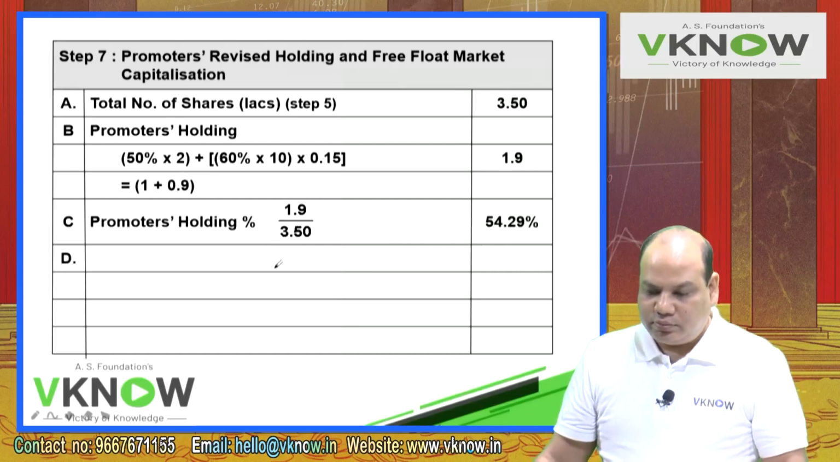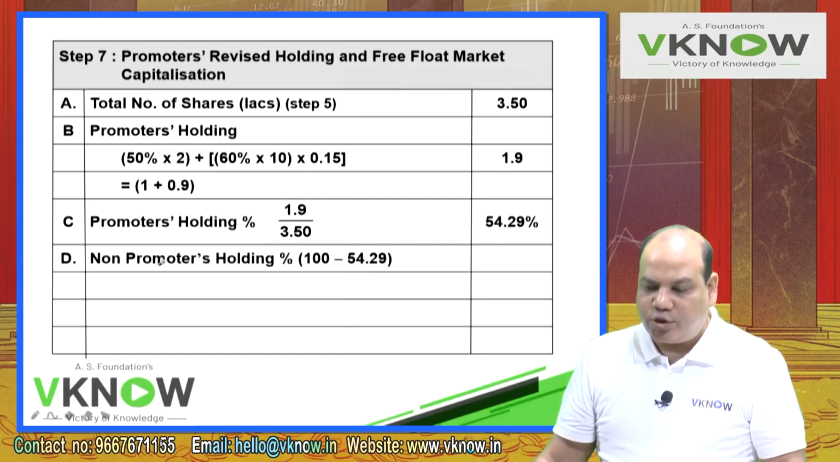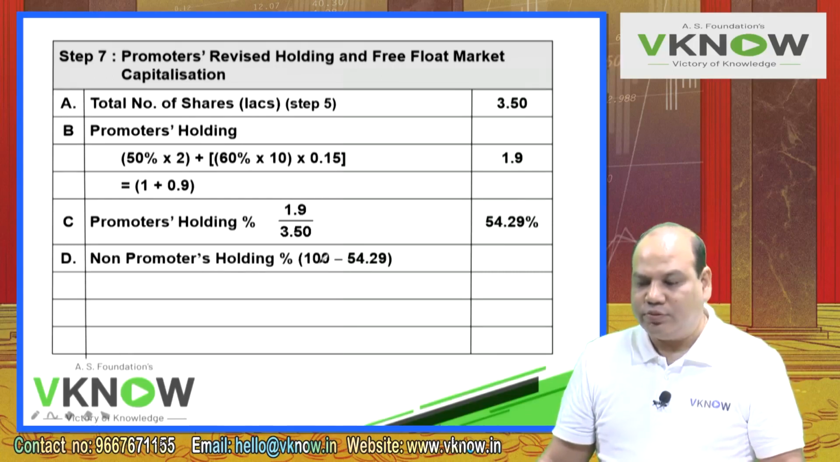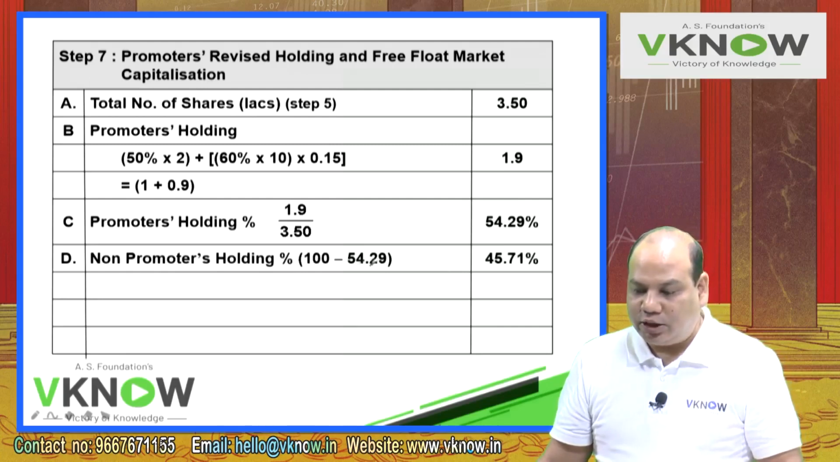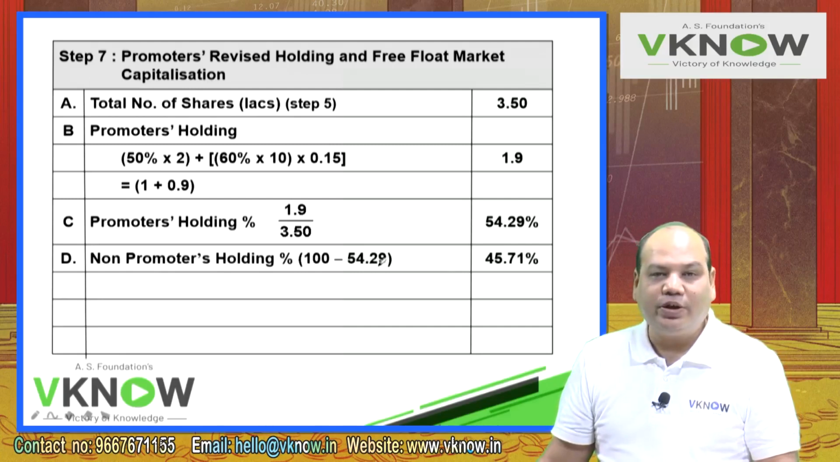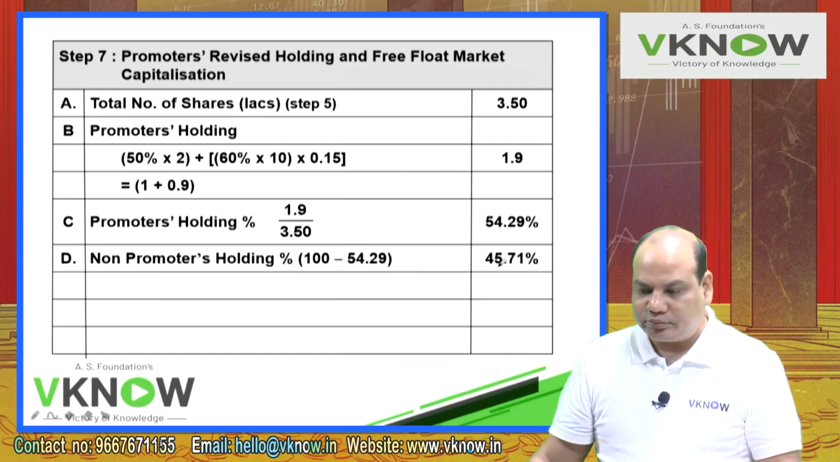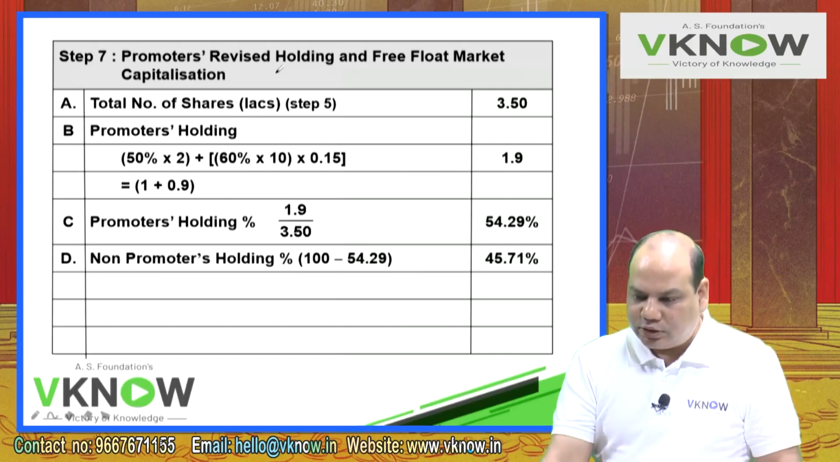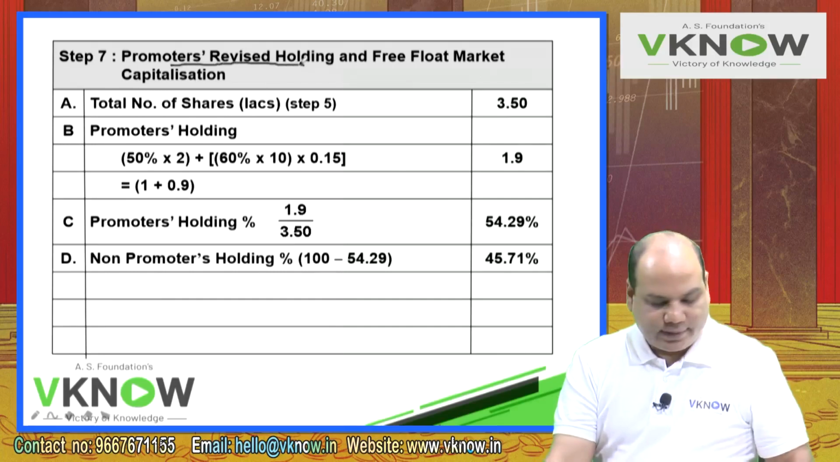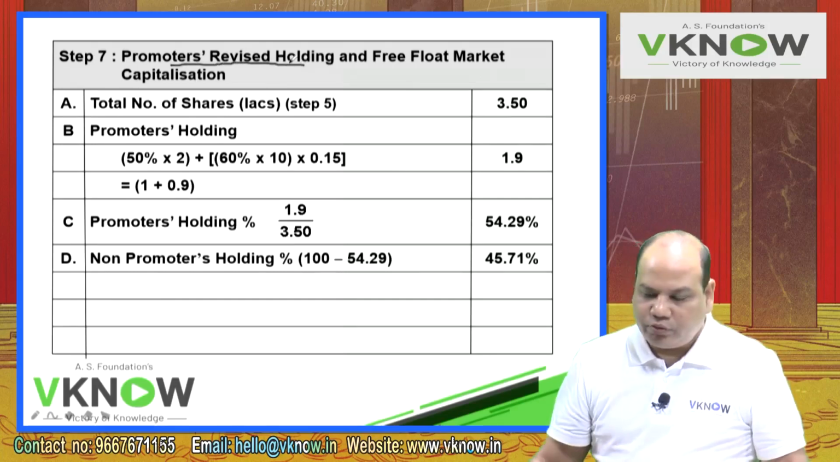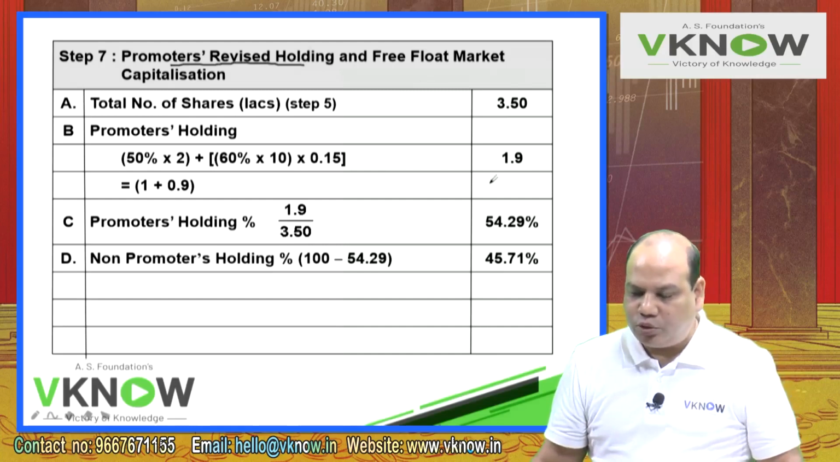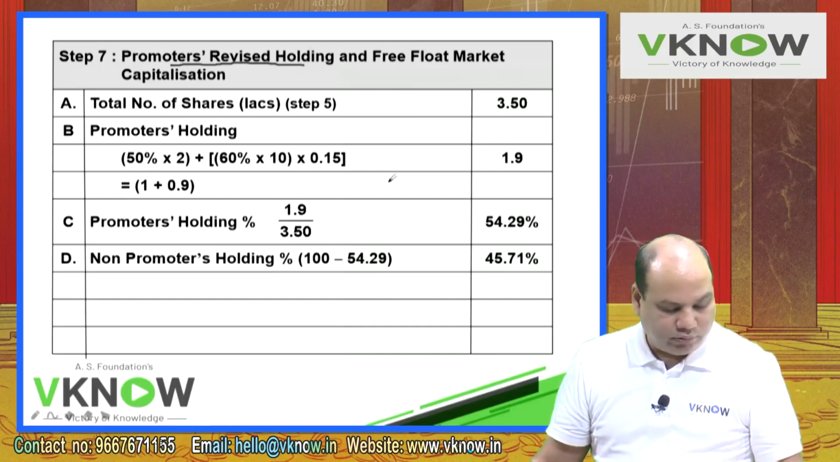54.29%. Point number D, non-promoters holding percentage. Non-promoters holding percentage, 100 minus 54.29, 45.71%. So we have answered this part, promoters revised holding. Now we have to find out what will be the free float market capitalization.